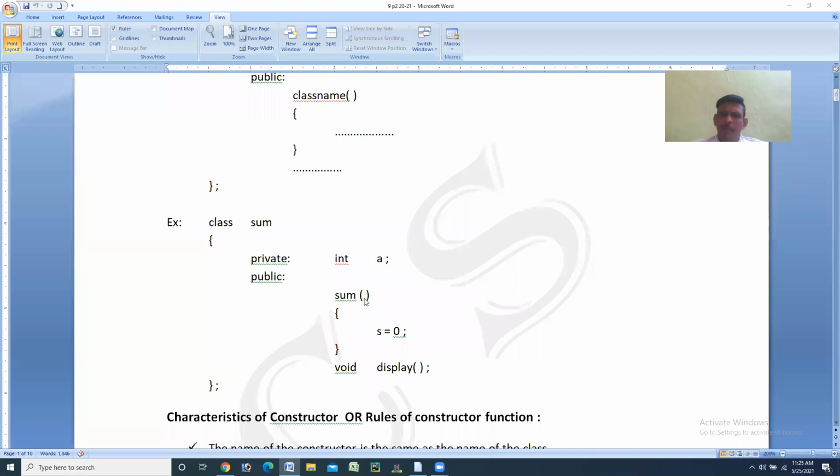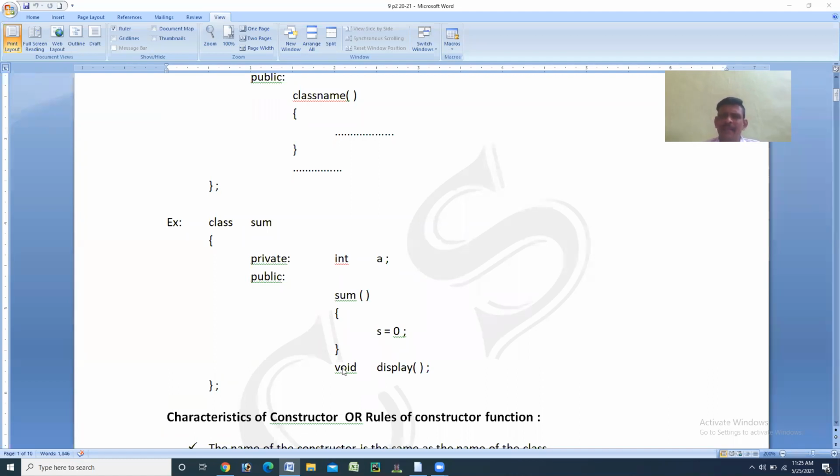Then, in the body of this particular member function, we have written an instruction that is s equal to 0 semicolon. It means the value 0 is assigned to a variable s here. It means we are initializing the variable s here.